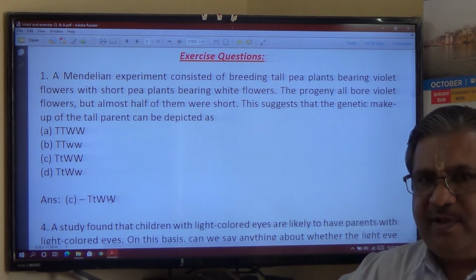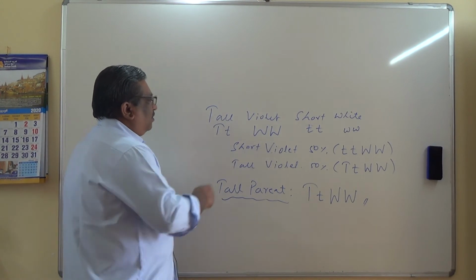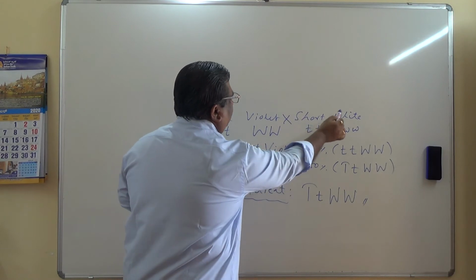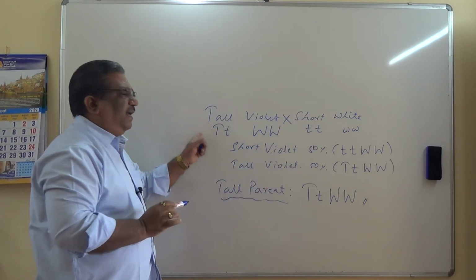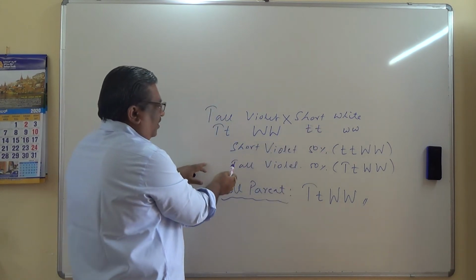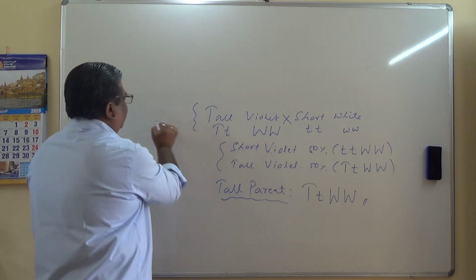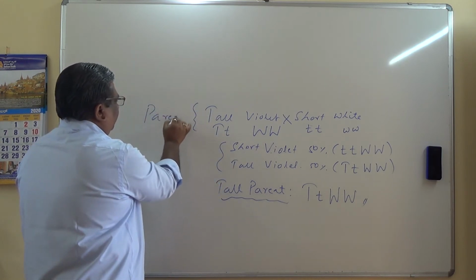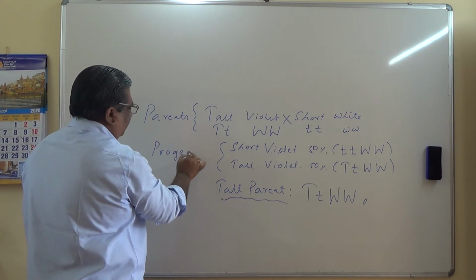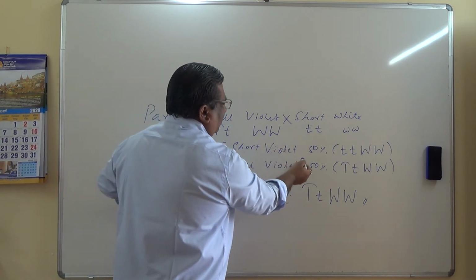Let me try to explain this on the board. Crossing of tall violet with short white pea plants was carried out. These are the parents, and this is the progeny, that is the generation.